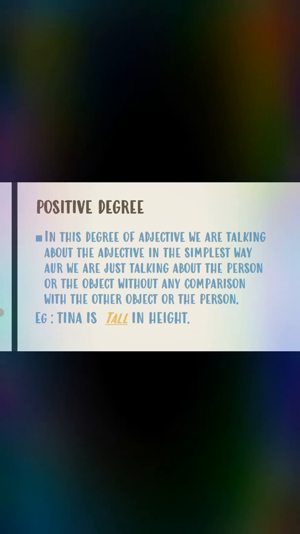So what is positive degree? In this degree of adjective we are talking about the adjective in the simplest way, or we are just talking about the person or the object without any comparison with the other object or person. For example, Tina is tall in height. So, in this positive degree, we just talk about the person or the thing in a simple way without any comparison with the other thing.